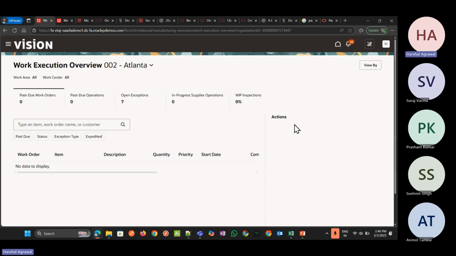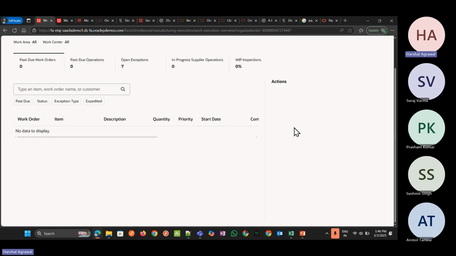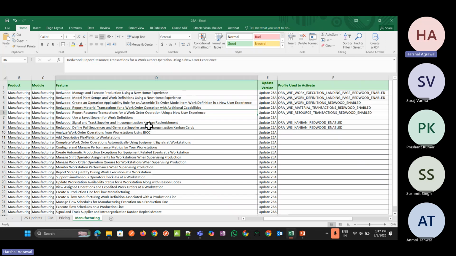Just a minute, the action will be getting enabled. The next one is also the same: report resource transaction for a work operation using a new user experience. Here we can do labor and equipment time tracking, which is the common practice for controlling the production cost and compensating workers. Now we can add it over here and we can see the look and feel as Redwood pages as well.